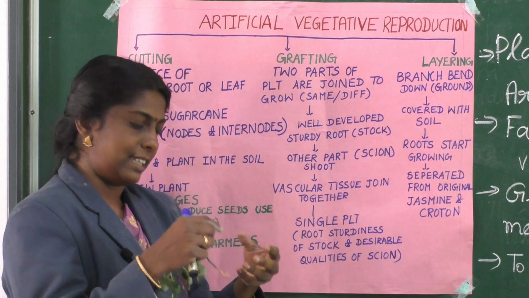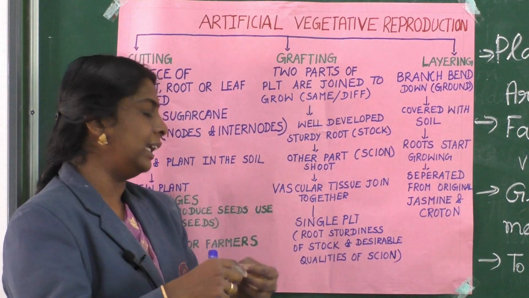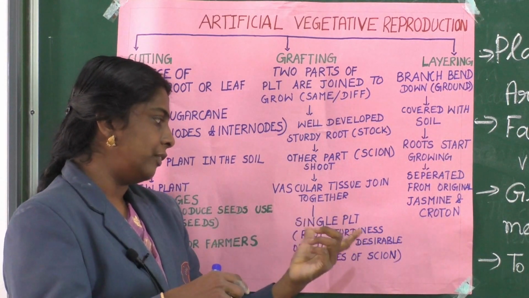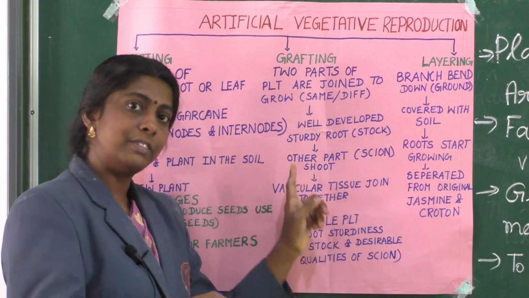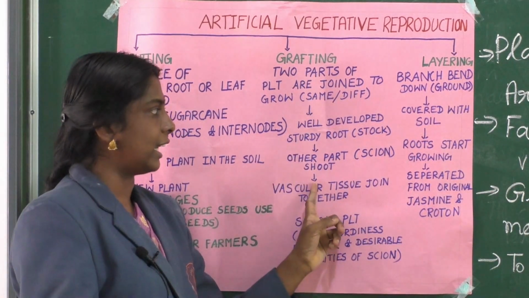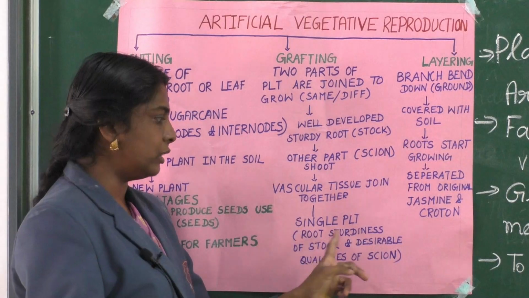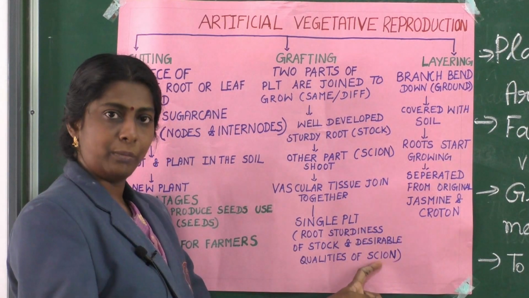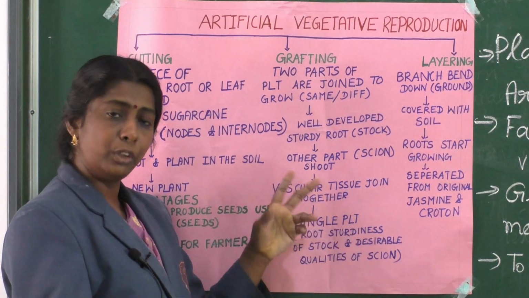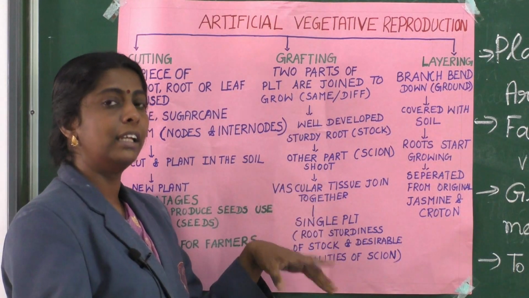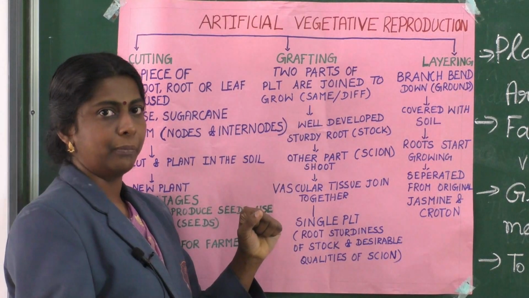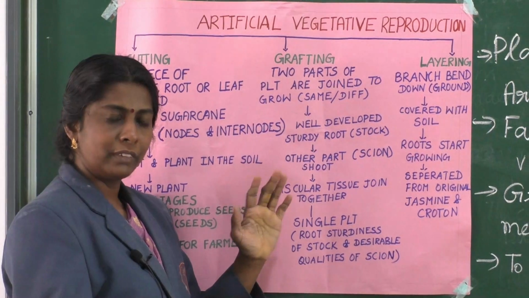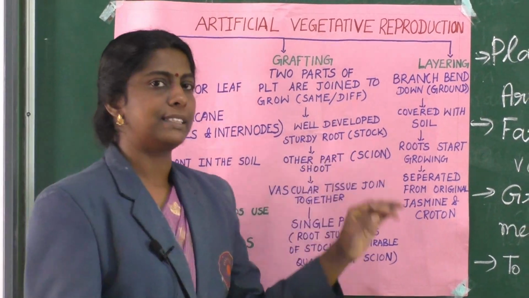Then once they are kept together, it will automatically start to develop into a single plant which has both characters, the stalk character and the scion character: the sturdy root of the stalk, and the desirable qualities of the scion. Meaning to say, both the qualities of the two different parts will be there in this second method, grafting. Clear to all? Any doubts? Okay, then let me proceed.